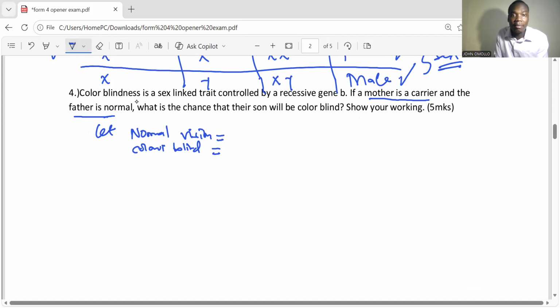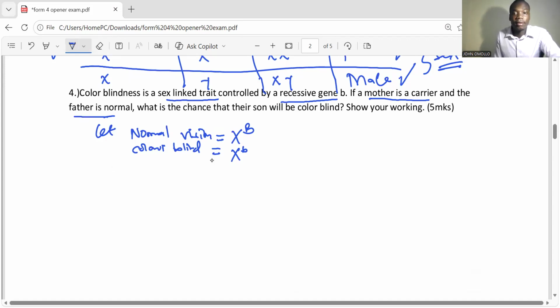Remember, this is color blindness, a sex-linked trait controlled by a recessive gene. So let normal vision be X capital B, and color blindness be X small b.